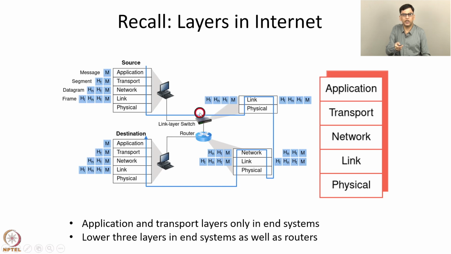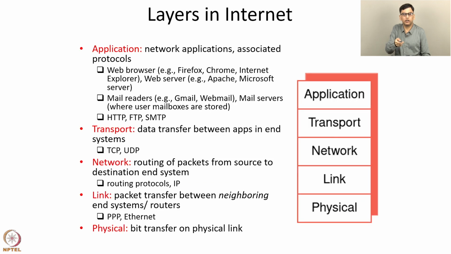Now let's discuss the layers in the internet individually in some more detail. So recall that the layers in the internet are application, transport, network, link, and physical. This slide summarizes the functions of different layers in the internet. The application layer is where network applications and associated protocols reside. Examples are web browsers. In the context of the web application, the applications which reside in the application layer are web browsers such as Firefox, Chrome, Microsoft Edge, and so on, and web servers such as Apache and Microsoft Server. These are applications which reside in the application layer for the web application.